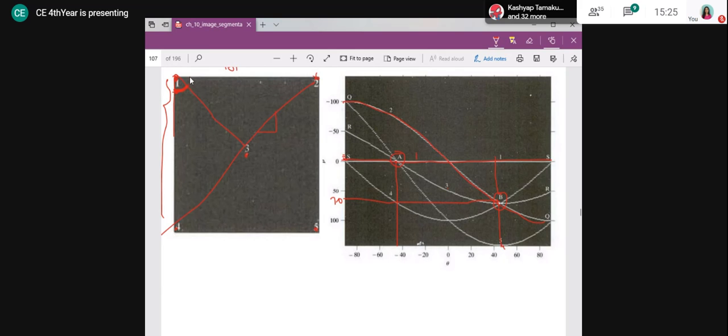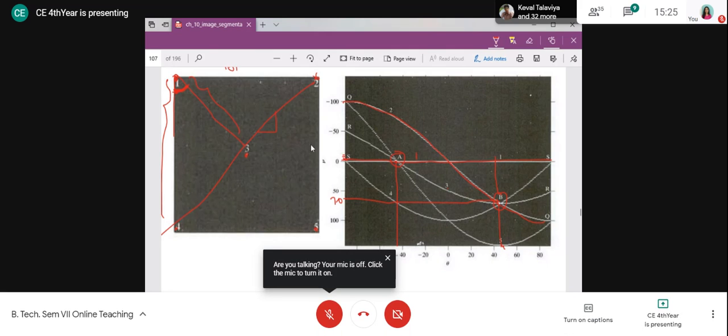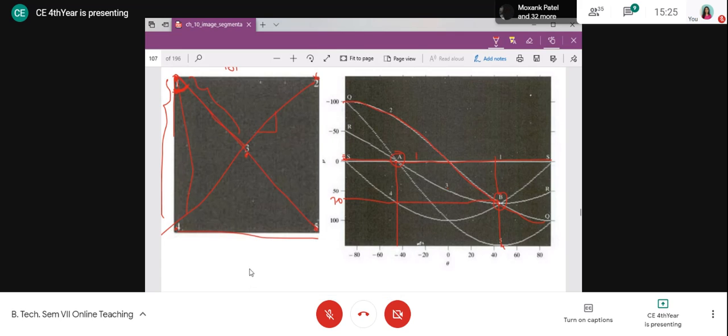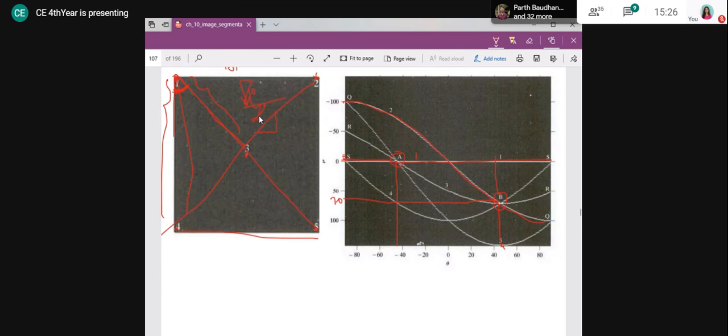And what is the rho value? Rho value is non-zero here. I know this is my 101, and this is my 101. So totally, it will be the square root of 101 squared plus 101 squared, which is Pythagoras, and half of that, the square root of 101 squared plus 101 squared, divided by 2. That will be around 71. That's why it is 70 here. How to obtain this total length: square root of 101 squared plus 101 squared, and divide by 2.